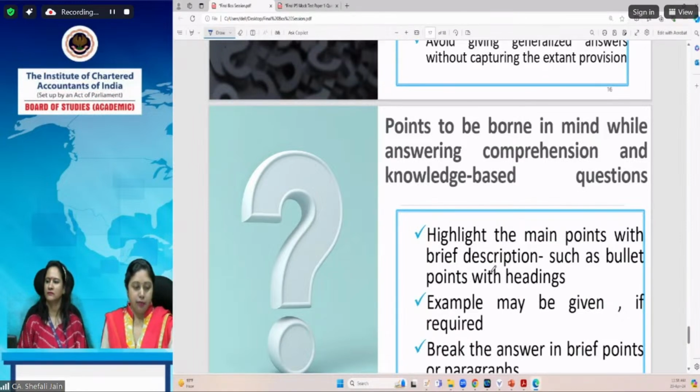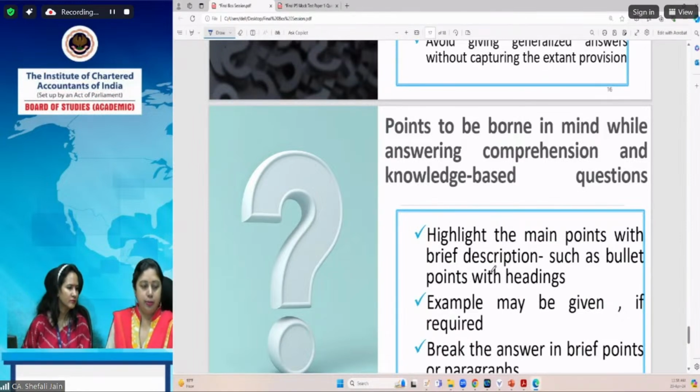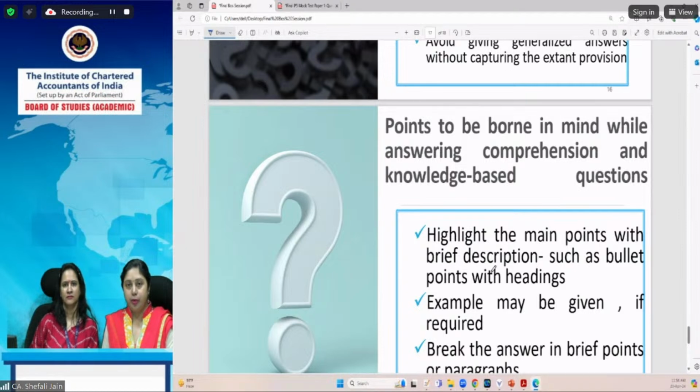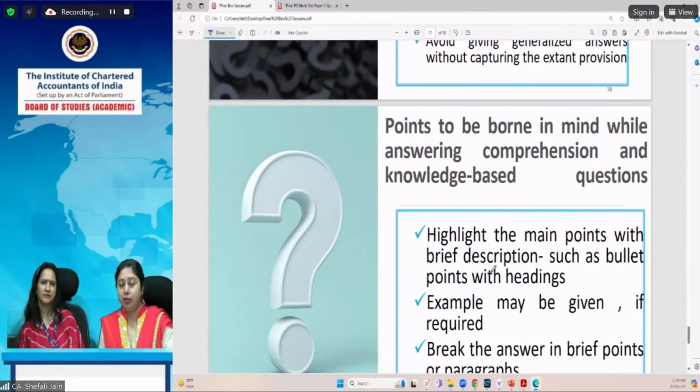Ashwin is asking, while quoting these sections, shall we be able to quote the main section instead of mentioning subsections? For example, in problems like value of supply, if we mention section 15 instead of mentioning the subsections, is it okay in the notes by writing only section 15 instead of quoting extra subclauses? Ashwin, in fact, this is the point I just discussed a few minutes back. Maybe it arose because of that discussion, or you have yourself drafted this query.